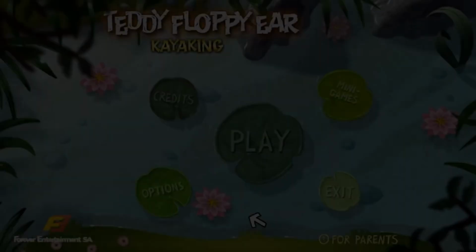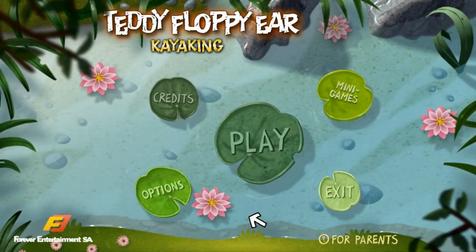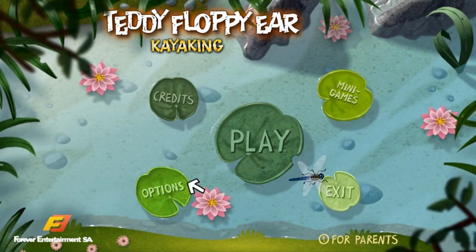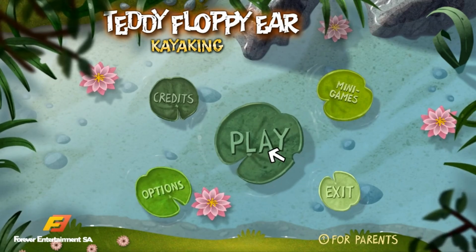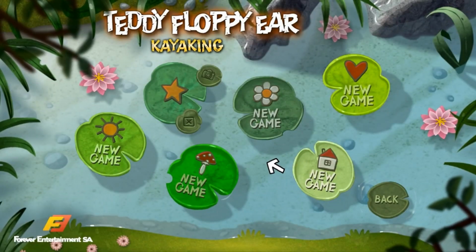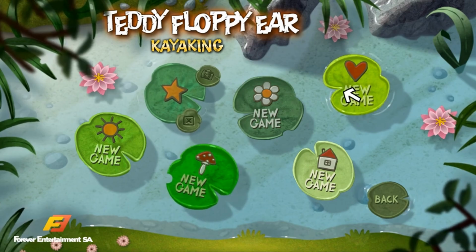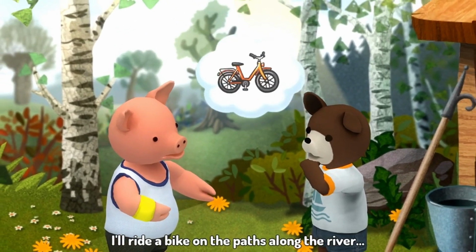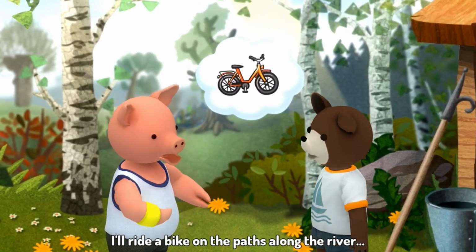Alright, and here's the game. So yeah, I'm not gonna play it for long, just gonna show you that the game actually works. Choose a profile. Alright, so as you can see, the game works perfectly.